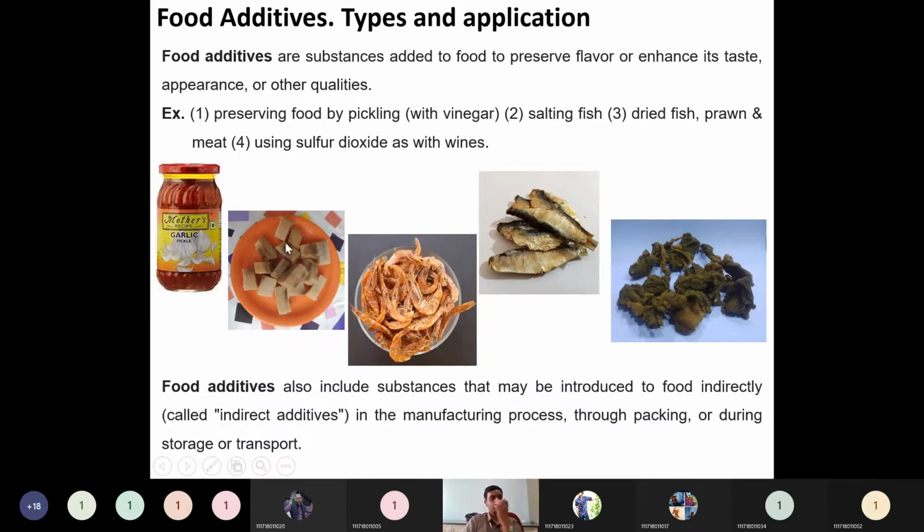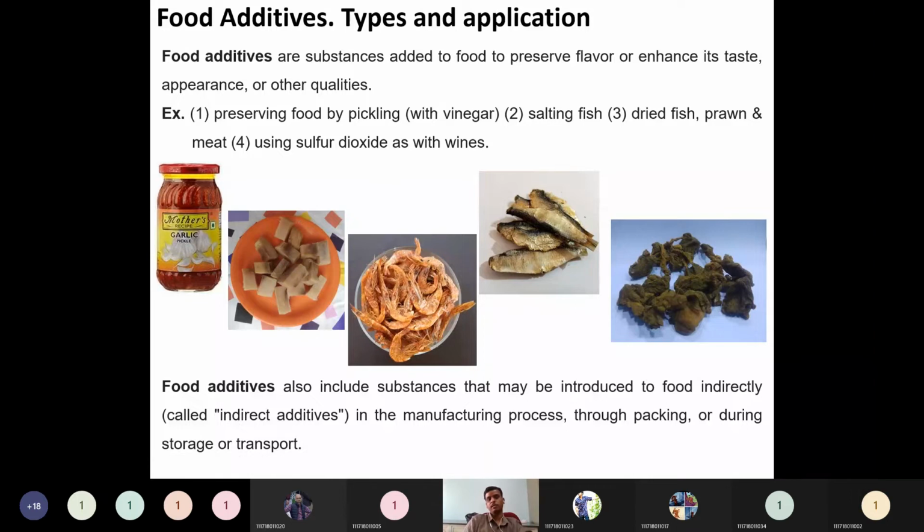Then the next one is adding salt. Salt is an additive as well as a flavoring agent. There is much debate that some additives are also considered flavoring agents; salt is usually considered a flavoring agent, but many people also refer to it as a preservative. Take salted fish.